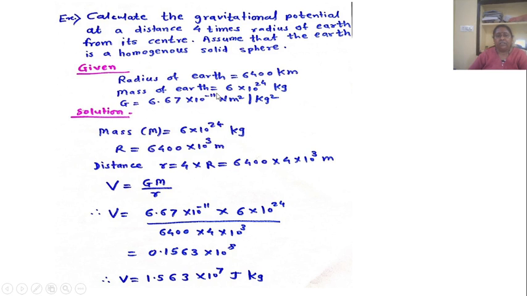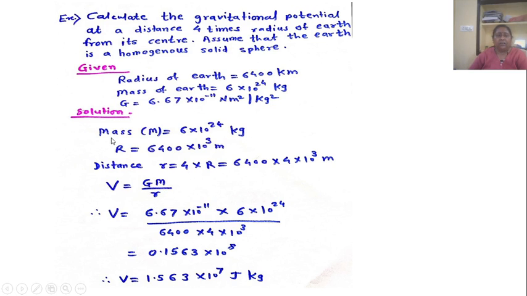and mass of earth is equal to 6 into 10 raised to 24 kg, and G equal to, that is the gravitational constant, 6.67 into 10 raised to minus 11 Newton meter square per kg square. And here we calculate the gravitational potential using the formula V equal to G into M upon R.